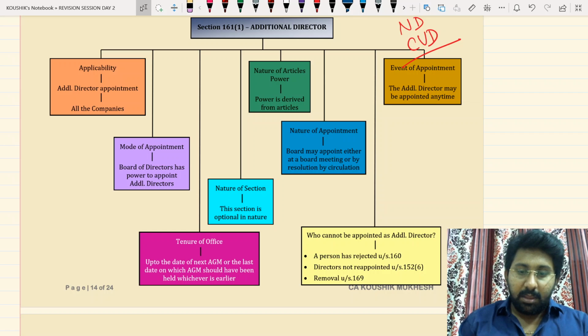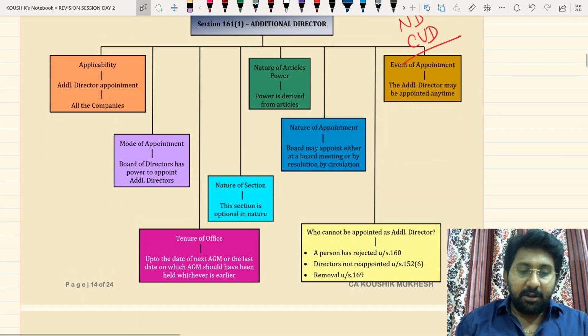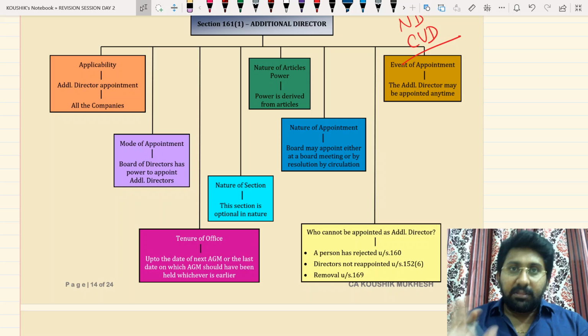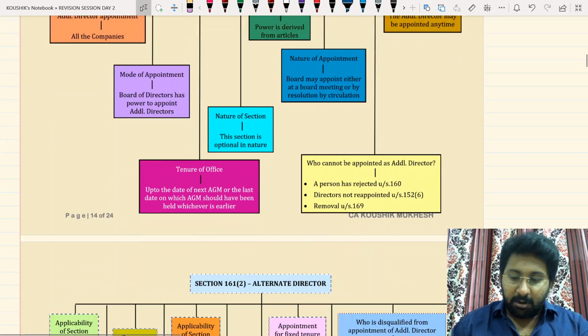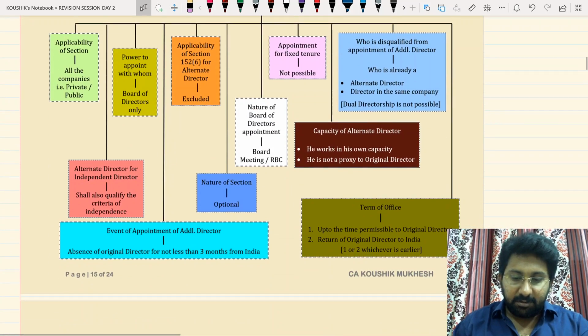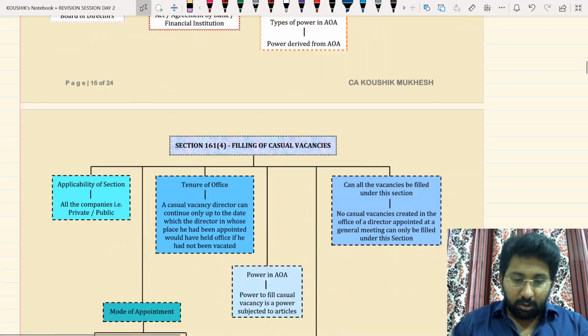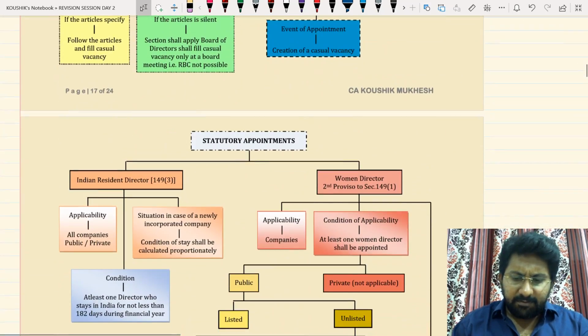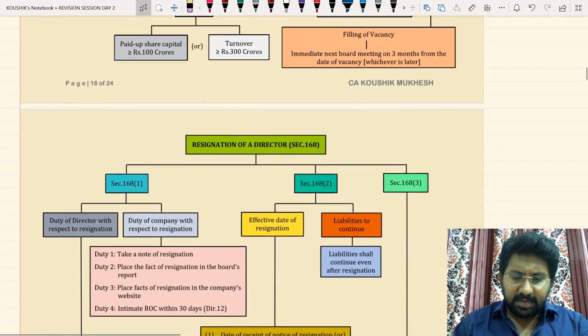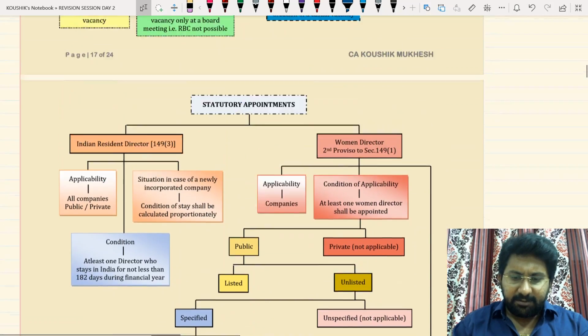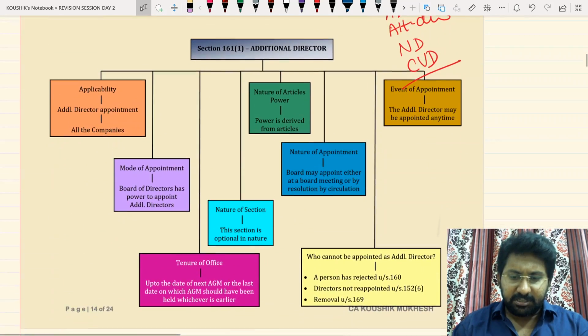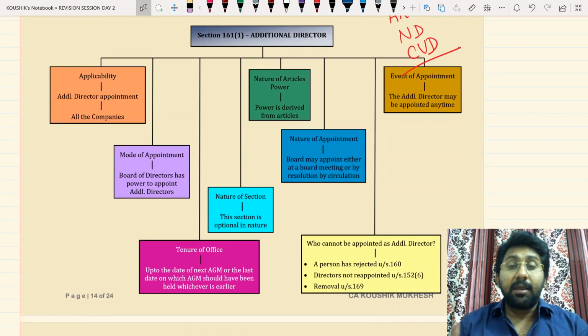Okay, now first thing, applicability of an additional director. And by the way, one thing I want to show first, this chart will be on additional director, this will be for the alternate, and this on the nominee, and this will be for the casual vacancy, and this is a statutory appointment. So 5 pages will contain 5 different sections. If you read these charts properly, main agenda behind the additional directors will be completed.